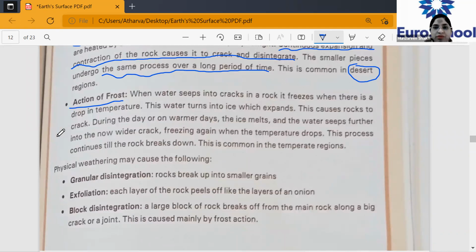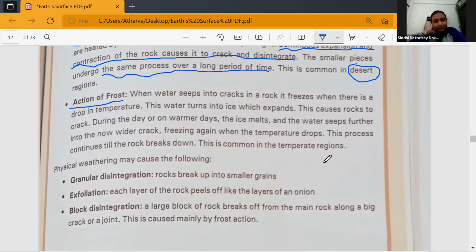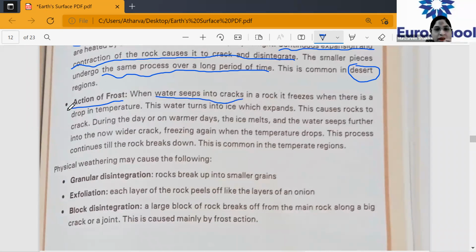Water getting frosted. Clear, children? Underline first: water seeps into the cracks. Now underline: turns into ice, which expands.